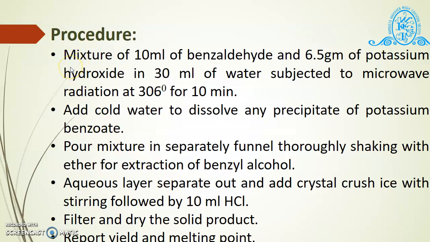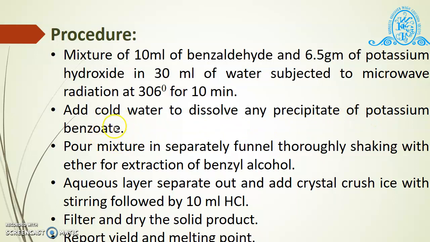Now we see the procedure. A mixture of 10 ml of benzaldehyde and 6.5 gram of potassium hydroxide in 30 ml of water is subjected to microwave radiation at 306 degrees for 10 minutes. Then add cold water to dissolve any precipitate of potassium benzoate.